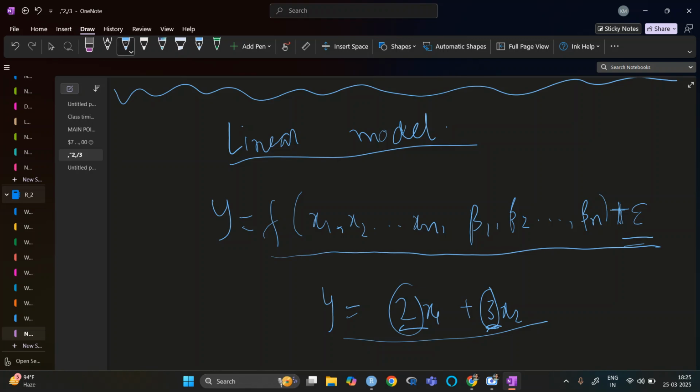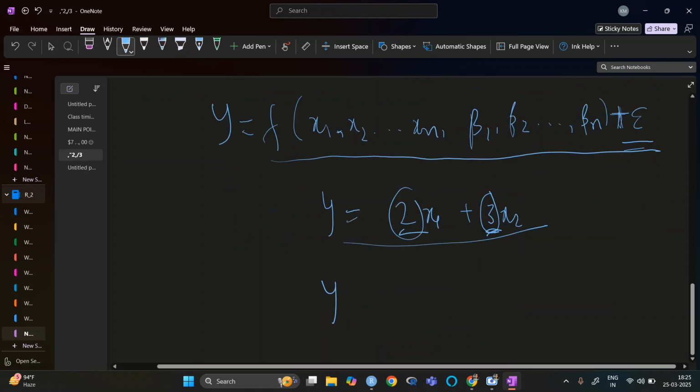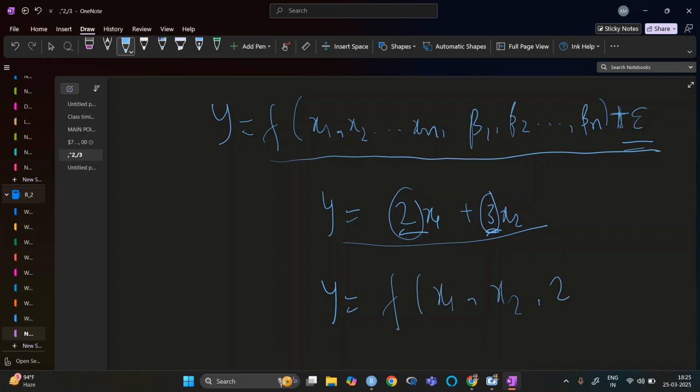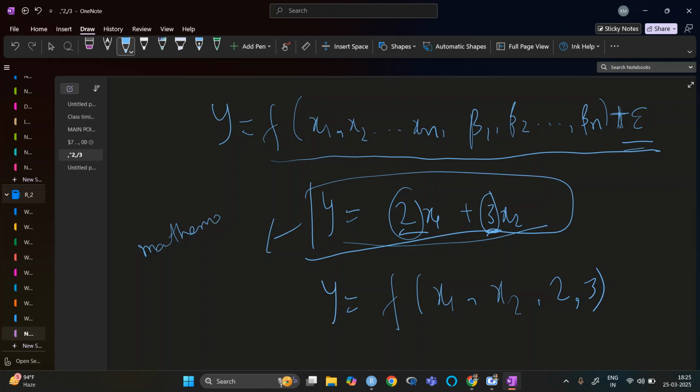So I can write this as y equals f of x1, x2, comma 2, 3. This is our linear model. Now this epsilon is the random error, because whenever we fit the model, this one is called the mathematical model.